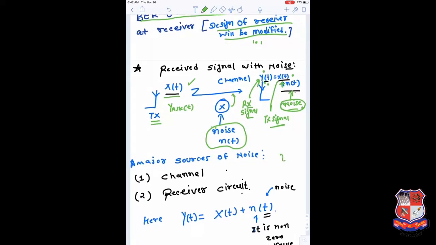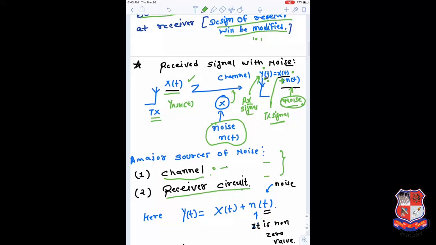Here the major sources of noise are the channel and the receiver circuit. There is a misconception here. People understand that the channel is the only source which dilutes the signal, but that is not the case. The noise is not added by the channel only. The channel is definitely one component, but the second important component is the receiver circuit.